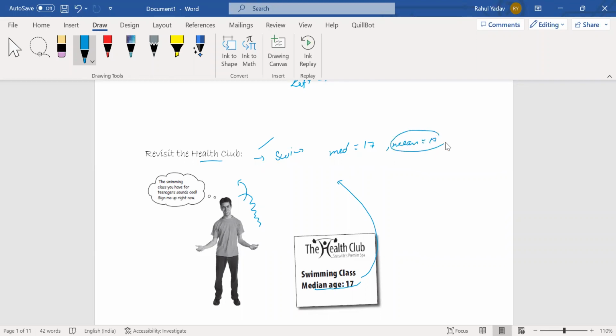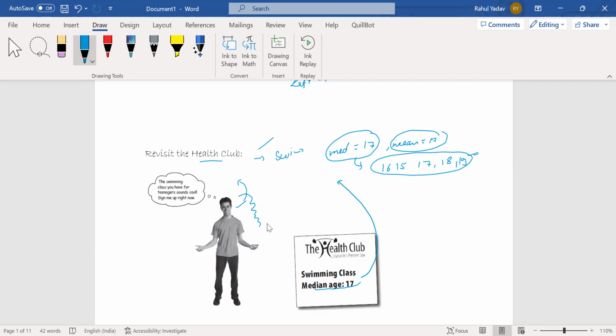So from the mean and median perspective, if the age is 17, or something like 16, 15, 18, 19, I can say swimming classes are a better fit.